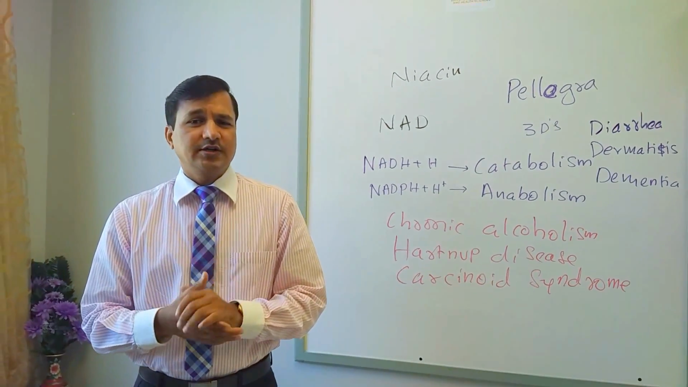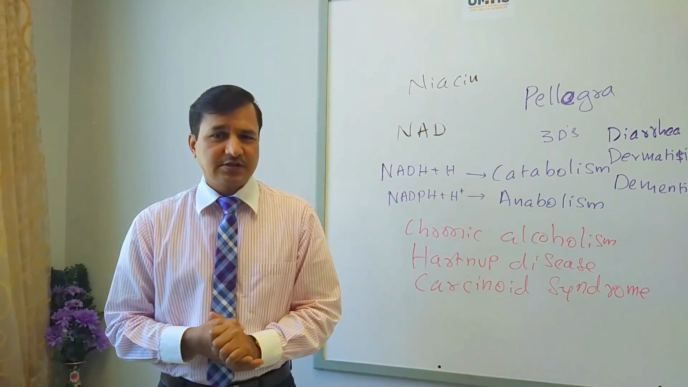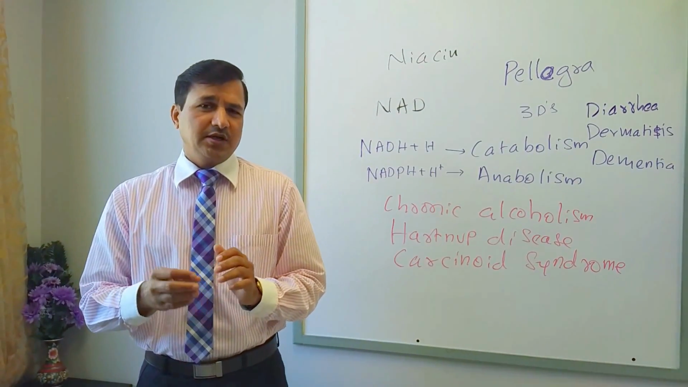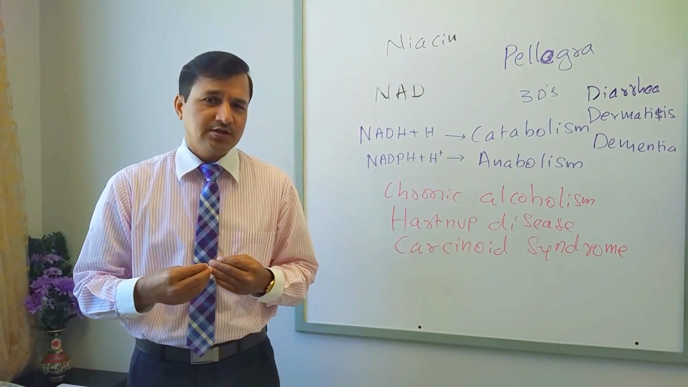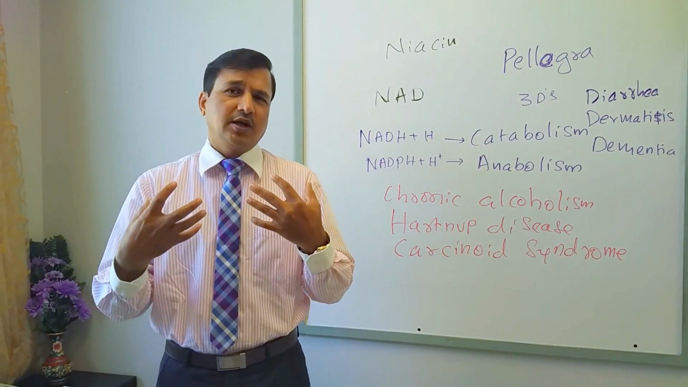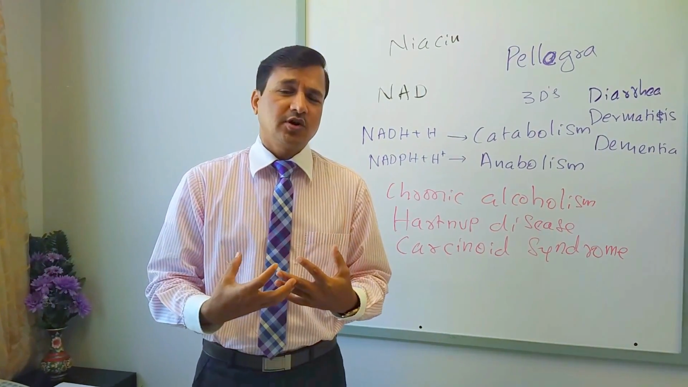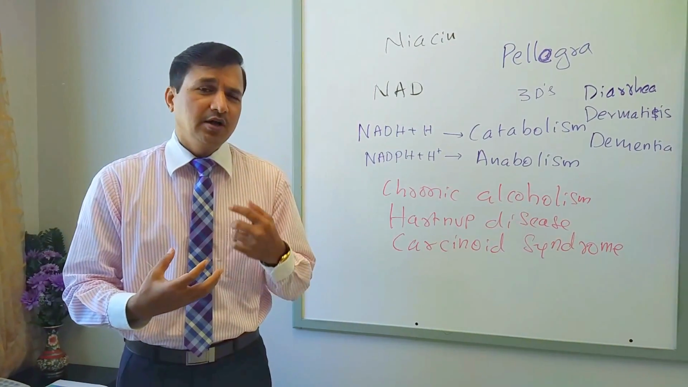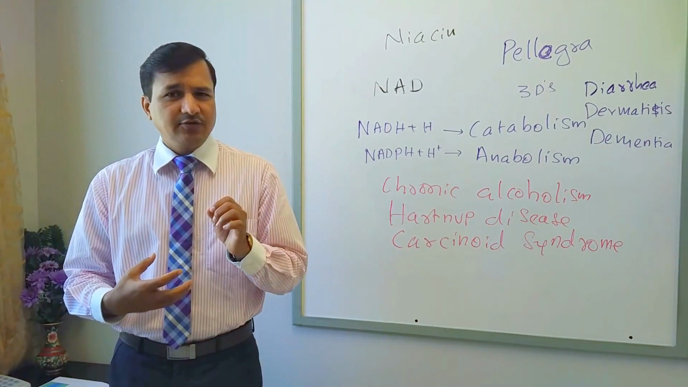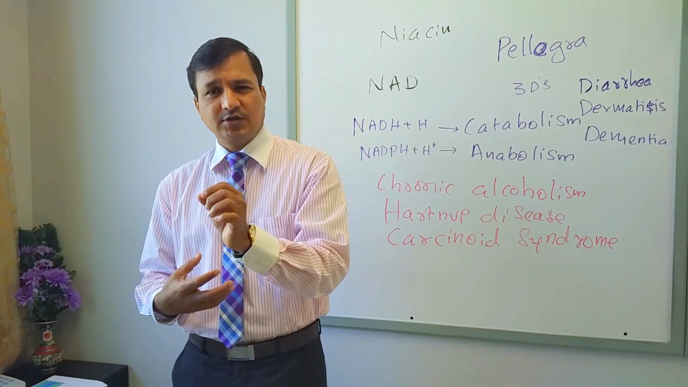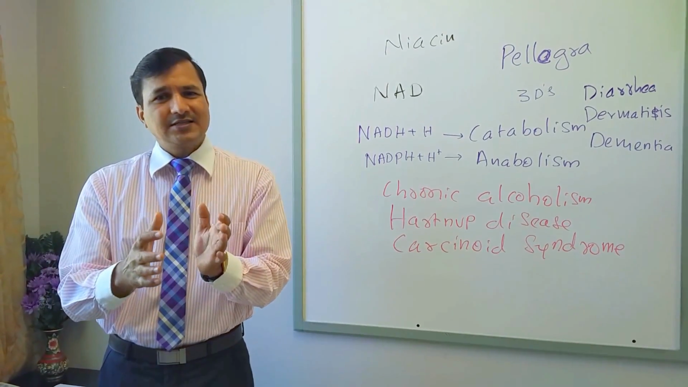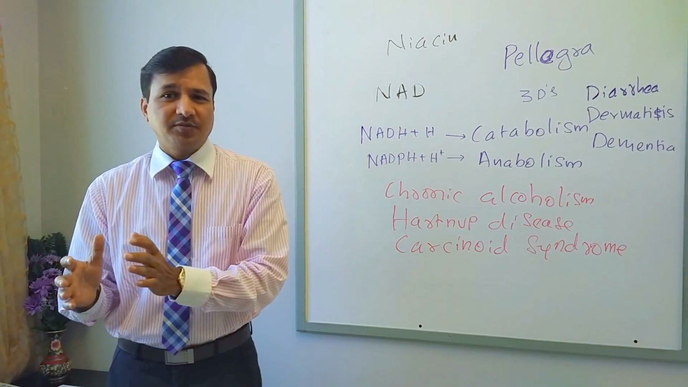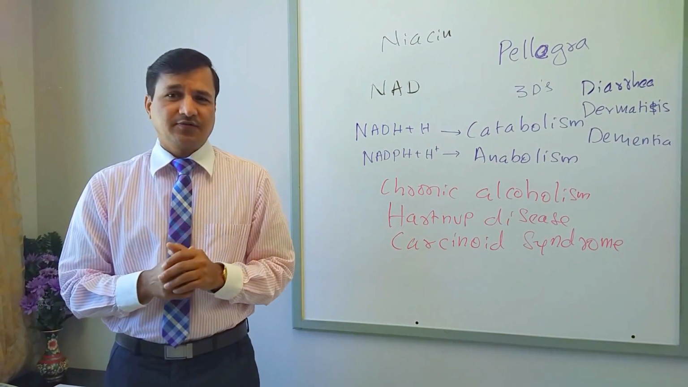Now the carcinoid syndrome, another cause for niacin deficiency. Carcinoid syndrome is because of neuroendocrine tumors that are there in the intestine. There will be proliferation of these neuroendocrine cells leading to tumor. What they do is they are going to divert tryptophan into serotonin. Majority of tryptophan is diverted into serotonin. Less is available for niacin formation. That will lead to niacin deficiency.